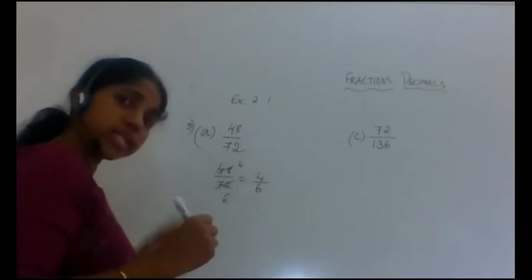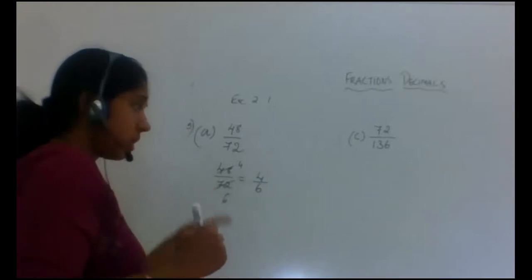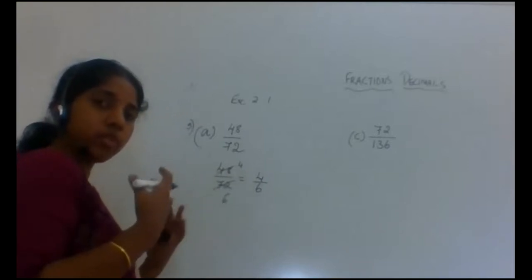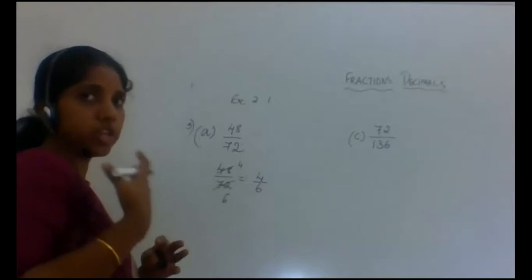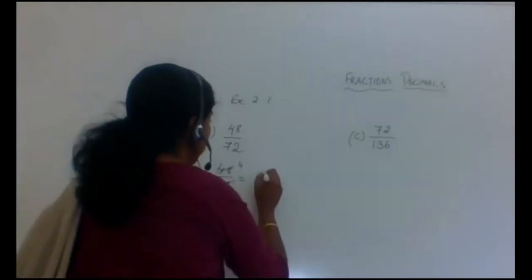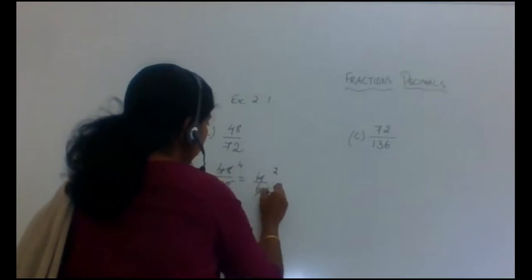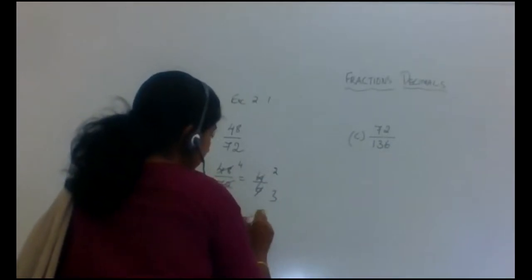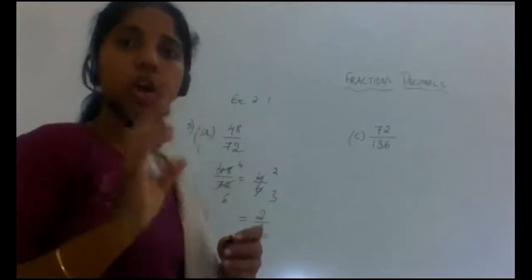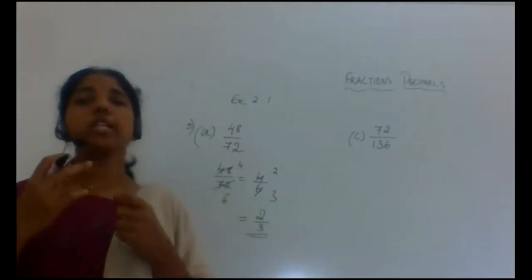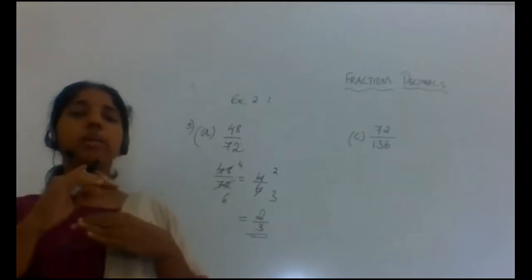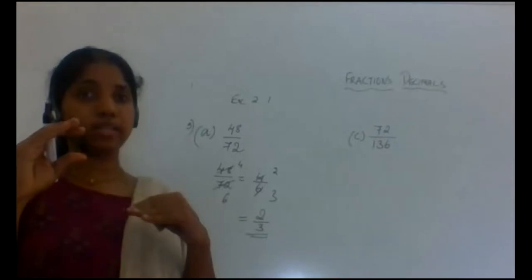Is it done now? Is it again in its simplest form? 4 and 6. Do we have any common factor between 4 and 6? Yes, we do. 2 is a common factor. So 2 2s are 4, 2 3s are 6. So the final answer is 2 by 3, because between 2 and 3 we do not have any common factor. This is how you find the simplest form: reducing into such a form where the numerator and the denominator do not have any common factors.